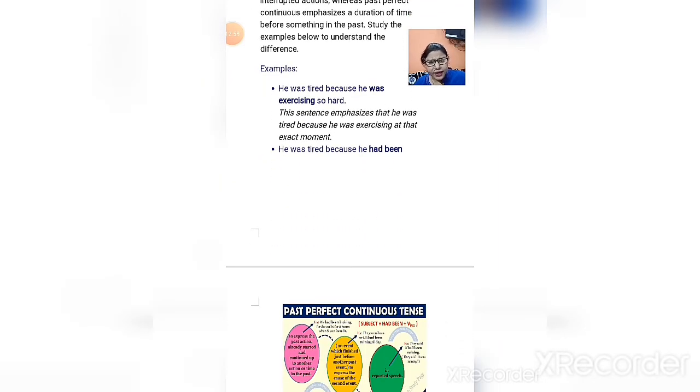He was tired because he was exercising so hard. Here it is not given any particular time or period of time, so it is very clear it is talking about a point of time. This sentence emphasizes that he was tired because he was exercising at that exact moment, that exact point of time.